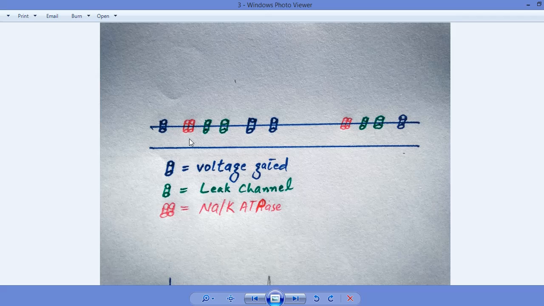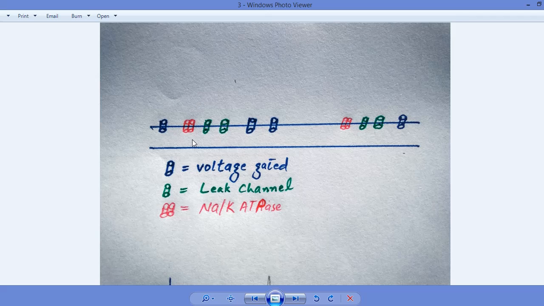For each three sodium that it pumps out from the internal environment to the external environment, two potassium come in from the external environment to the internal environment.